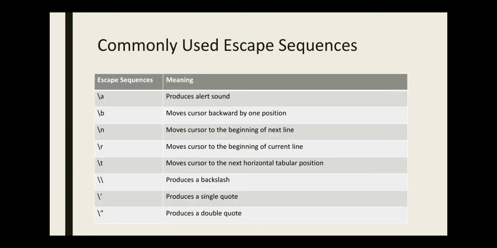For example, commonly used escape sequences are \a, which is used when you want to produce alert sound, \b, move cursor backward by one position, \n, move cursor to the beginning of the next line, \r, beginning of the current line, \t is used when you want to move the cursor to the next horizontal tabular position. डबल बैकस्लैश produces a backslash. डबल बैकस्लैश के अंदर एक बैकस्लैश जो है वो escape sequence के लिए है, and the second one is when you want to produce a backslash. And then backslash single quote produces a single quote. Backslash double quote is when you want to produce a double quote.